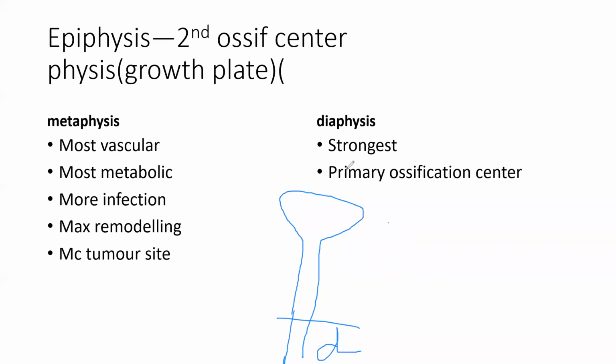The center part is diaphysis. It is the strongest part in bone. It is a primary ossification center, the most important and most compact part, the strongest part, and it is primary, meaning number one center, okay?